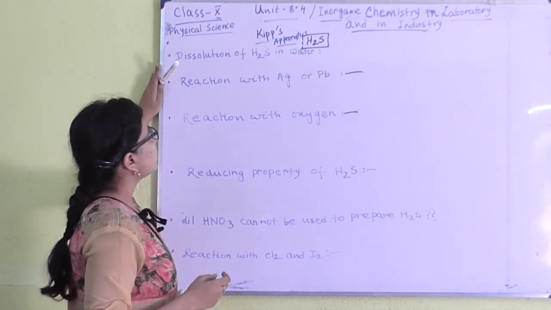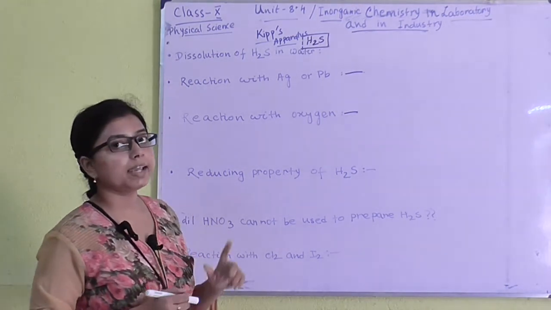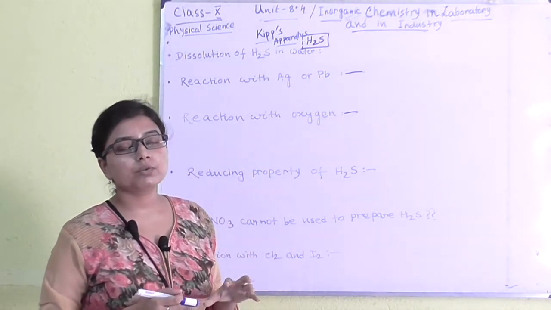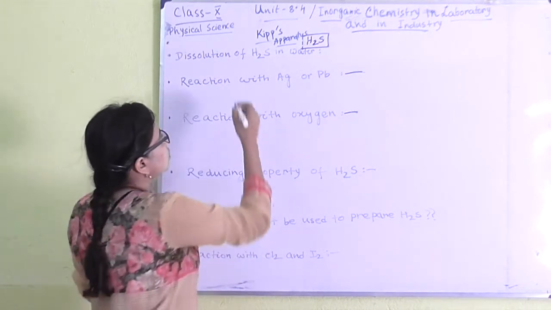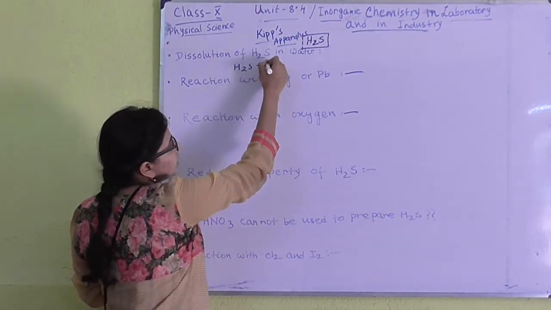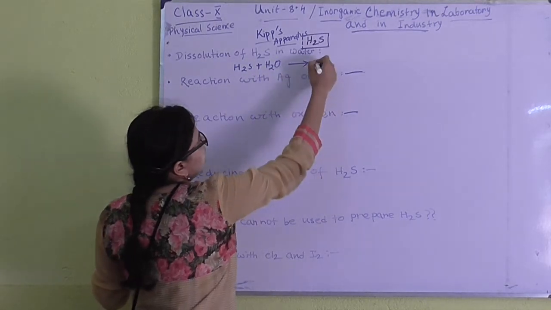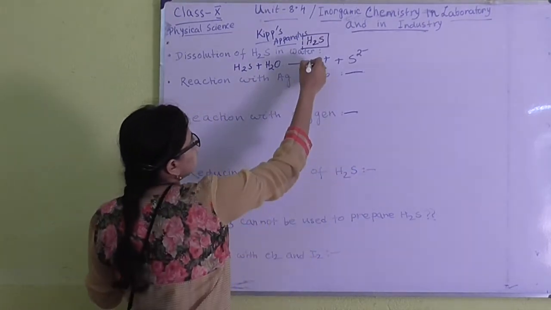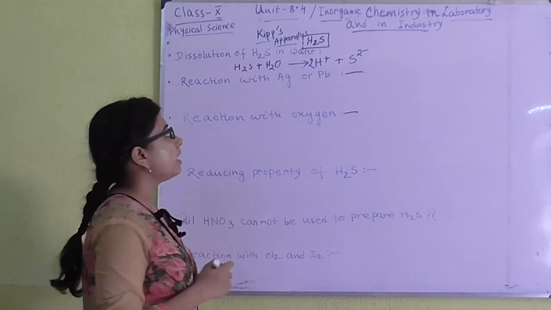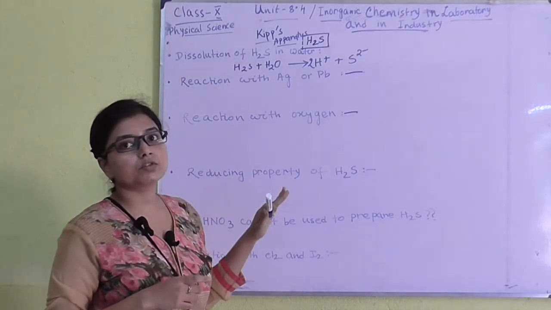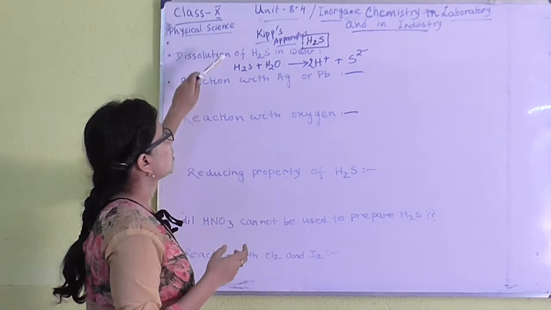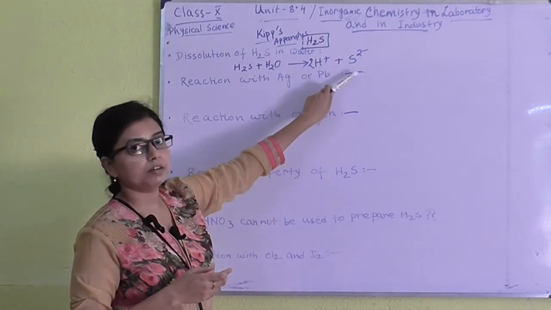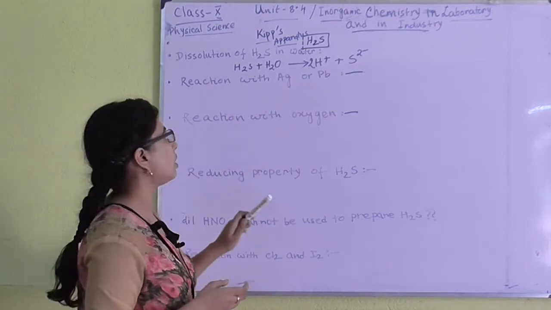Okay, the next thing is dissolution of H2S in water. I have told you before that we can't purify the gas using water because H2S is moderately soluble in water. So H2S is moderately soluble in water, giving rise to H plus ion and sulfide ion. Okay, I am telling you repeatedly that I have not written all the reactions in balanced form, but you have to write balanced equations. Basically in water, H2S will dissociate, producing H plus ion and sulfide ion. Okay, this is the dissolution of H2S in water medium.